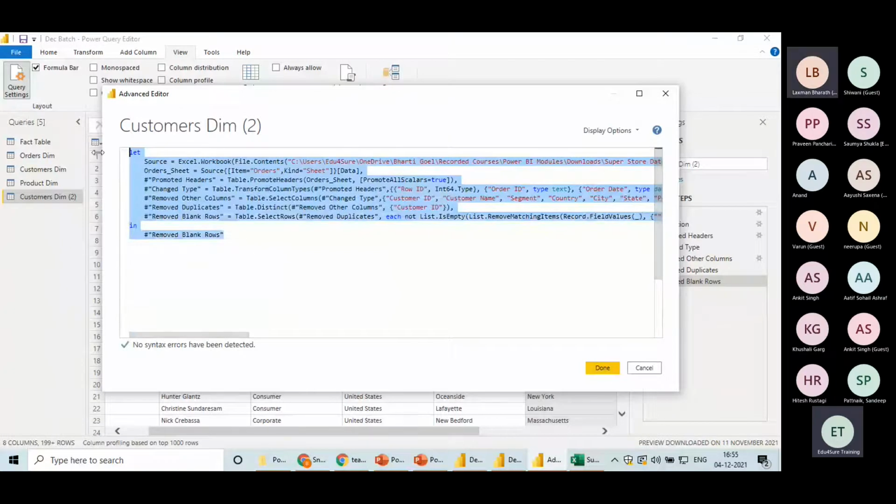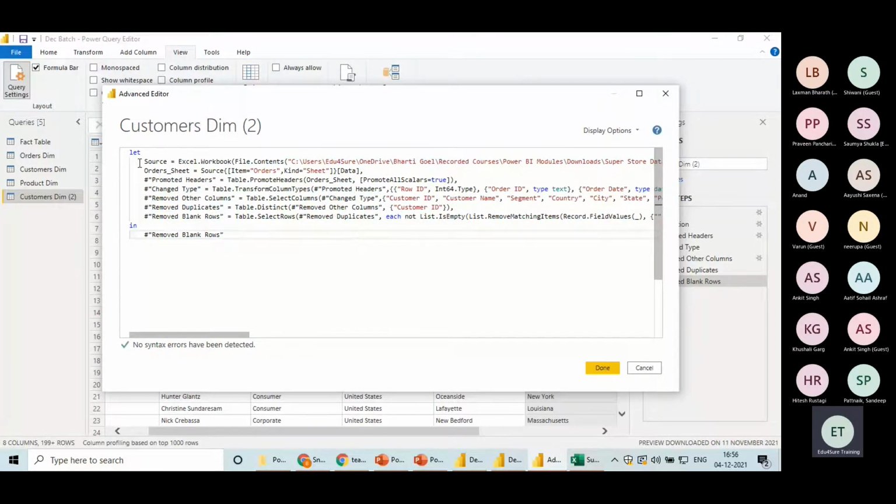In this language, all the steps are saved at the back end. So this is nothing but the code behind the front end. Understood, guys? You're not supposed to actually learn it or study it, but yes, the basic, very, very basic understanding, how to read and a broad understanding is important. Like what it is, what it says.